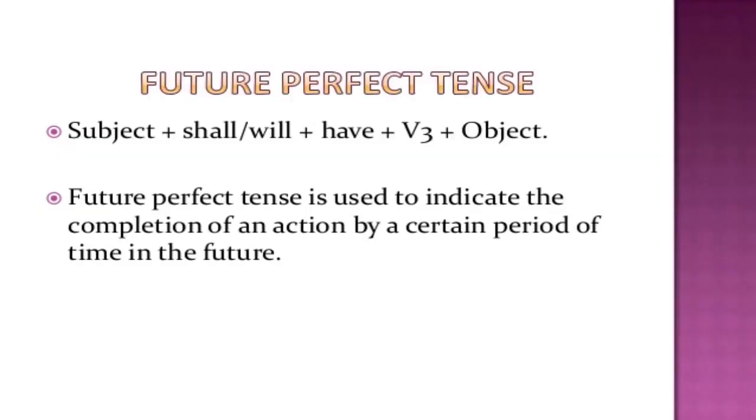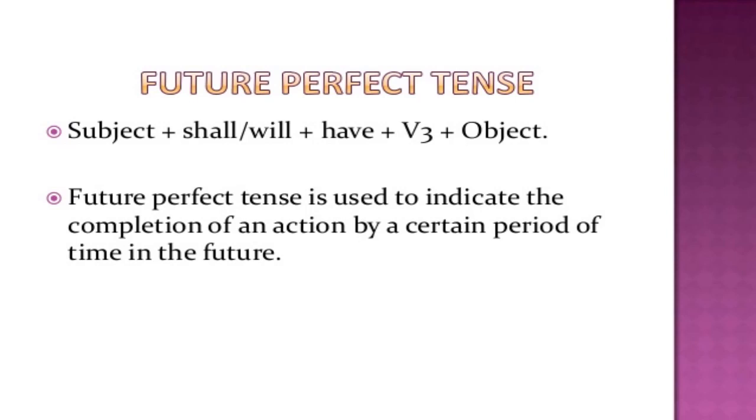Then next is future perfect tense. The structure of this tense is subject plus shall or will plus have plus third form of the verb plus object. Future perfect tense is used to indicate the completion of an action by a certain period of time in the future.